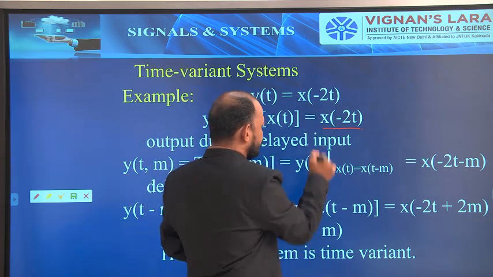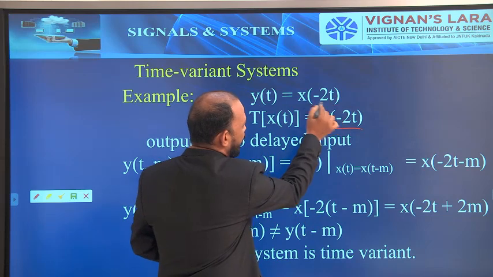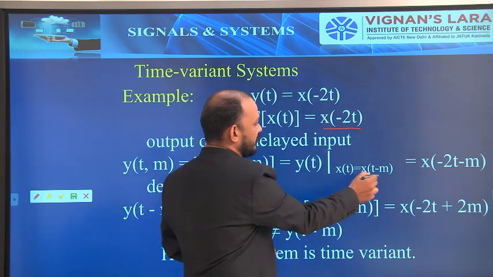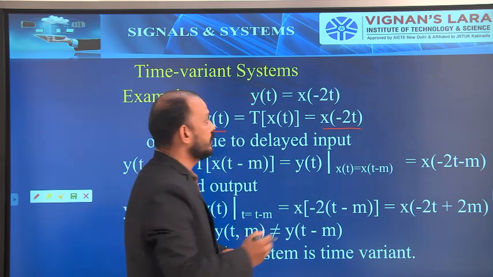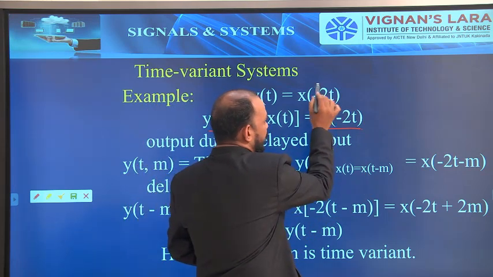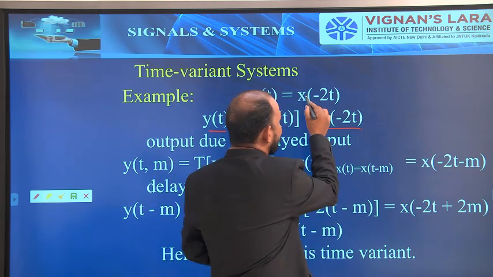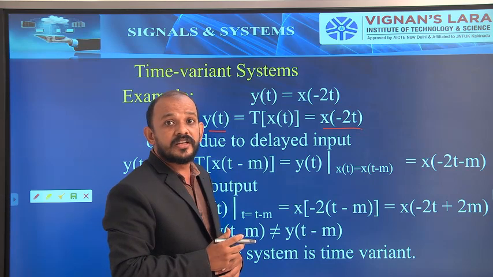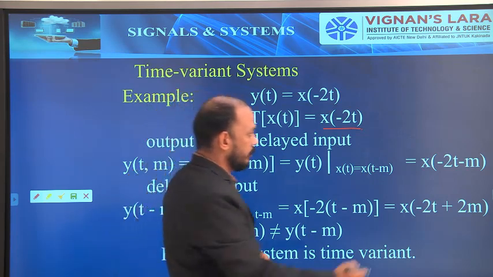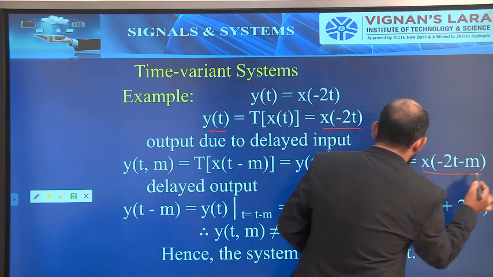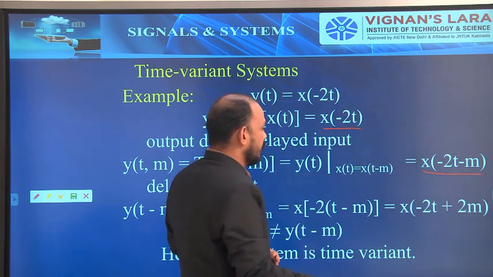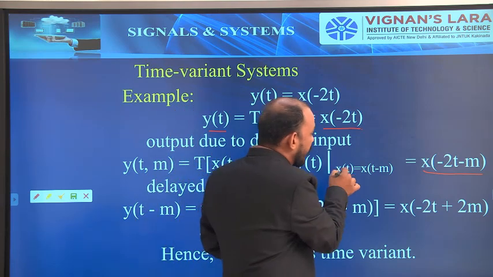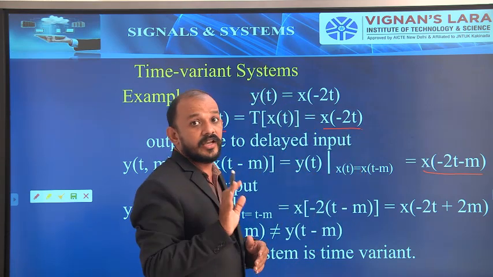See here, y of t equal to x of minus 2t. Now I have to replace this with x of t minus m. So what do I have to write? X of minus 2t minus m. Now remember this: here I am going for the complete function, not the variable. We are not changing t with t minus m. We are changing x of t with x of t minus m.